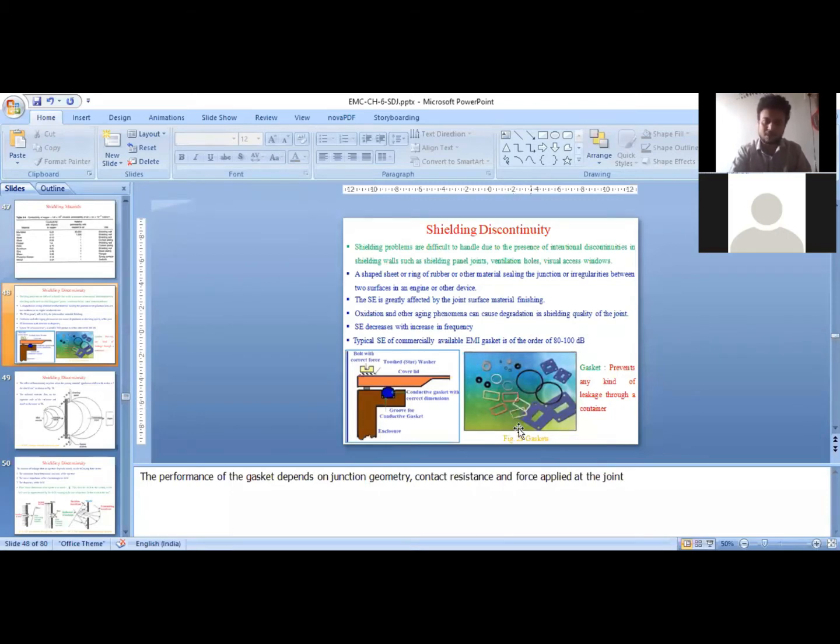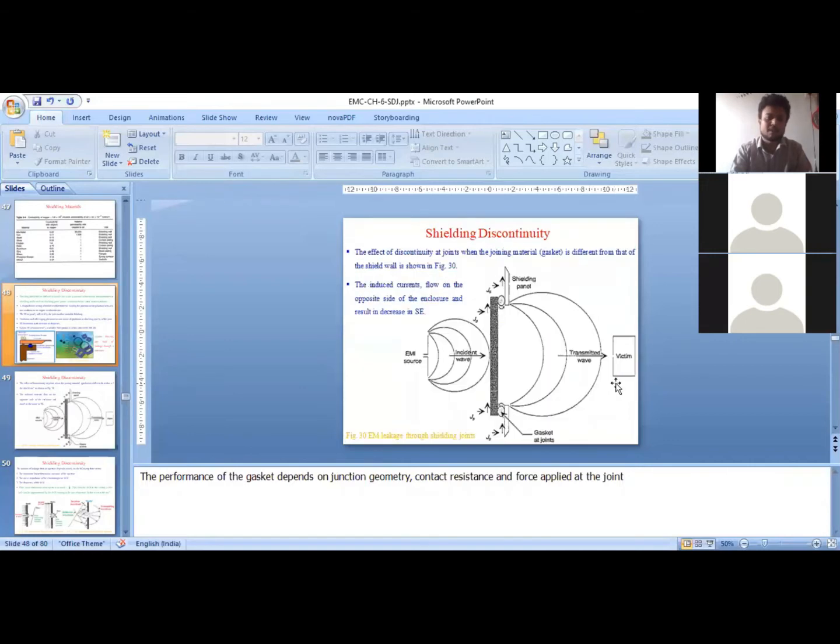These kinds of conducting gaskets we can use to avoid the leakage of energy through that space. So this is the conducting gasket we can see over here, which is used to avoid the leakage of energy that could happen from this particular passage. So this conducting gasket also offers some EMI. So we have discussed this scenario.